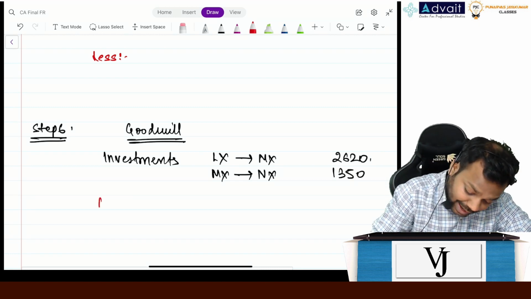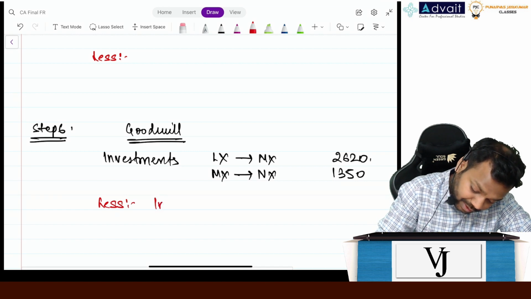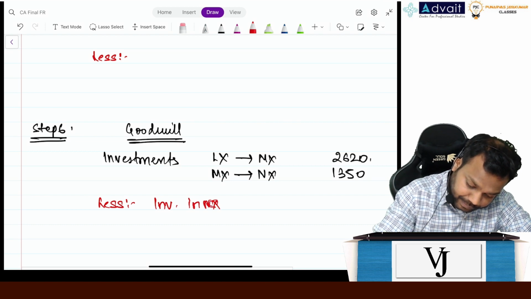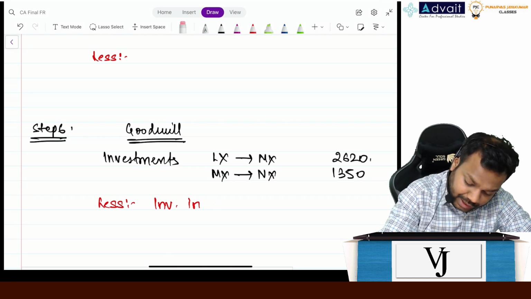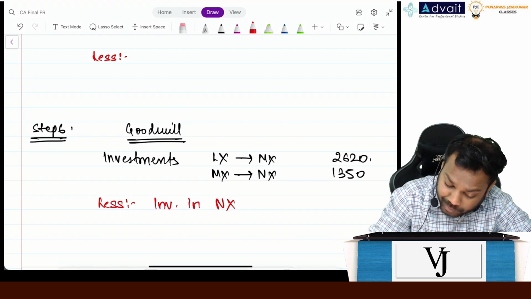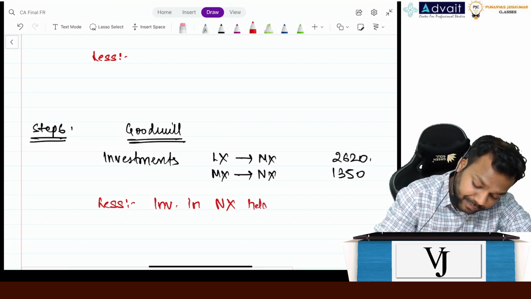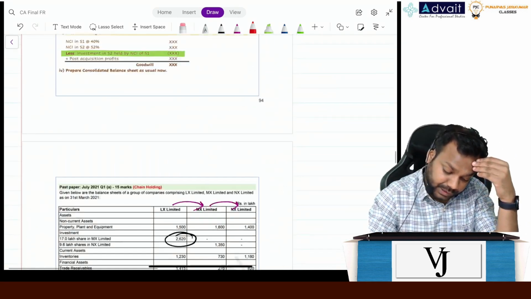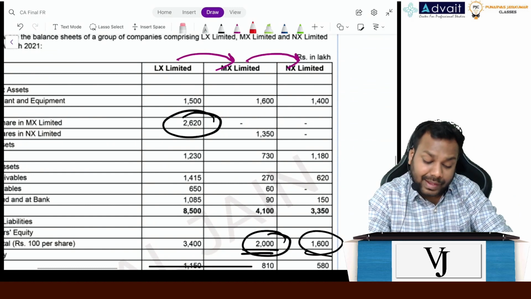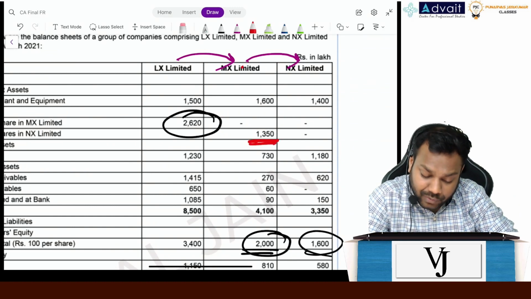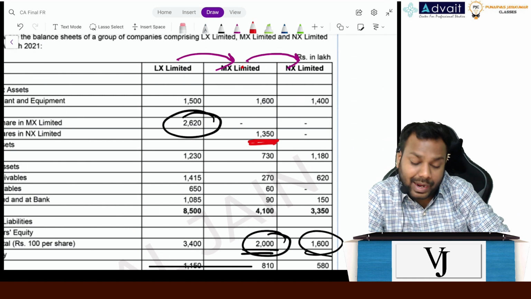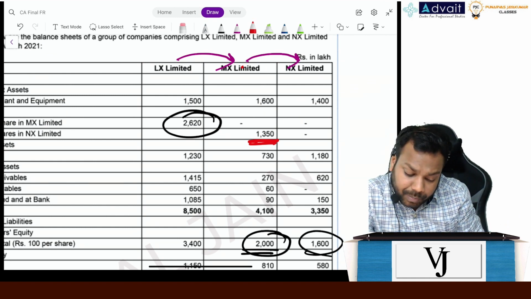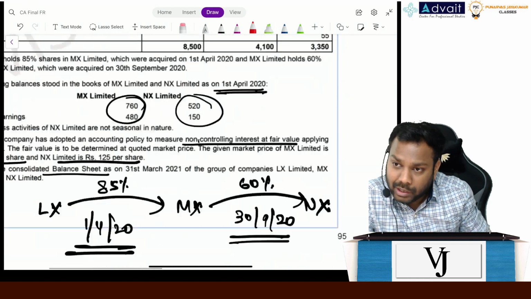Now understand, less investment in NX done by MX but held by NCI. Understand? See here, MX has invested in NX, right? The balance is 1350, and LX owns 85% of MX, means 15% of MX is owned by NCI. So 15% of 1350 is also owned by NCI, so which is not owned by us.